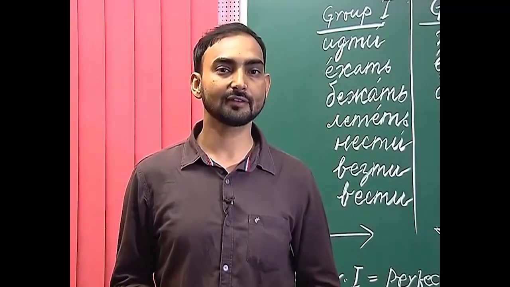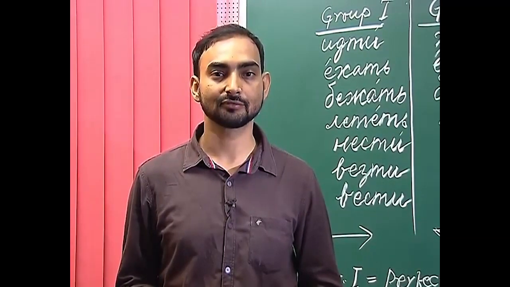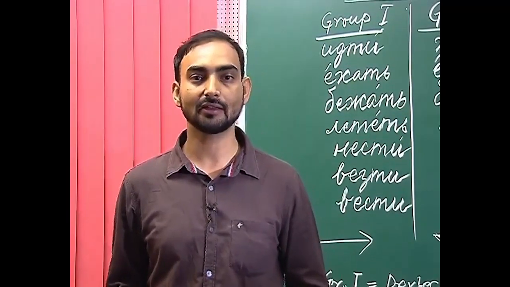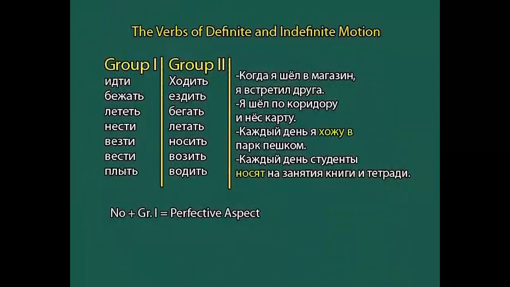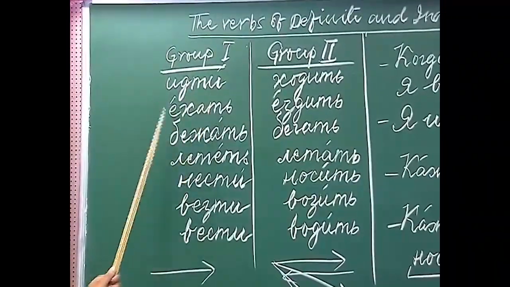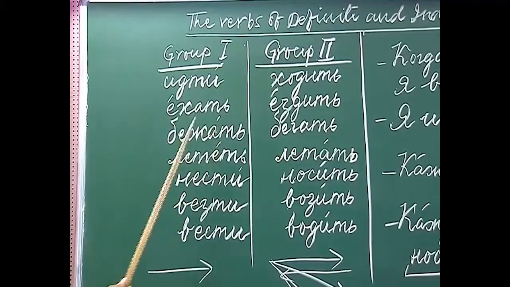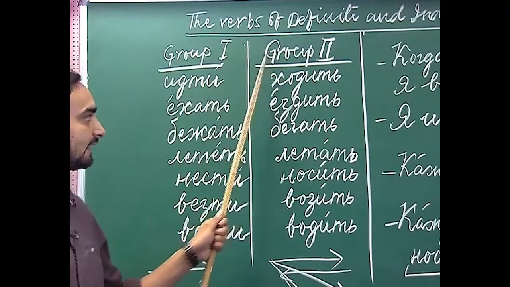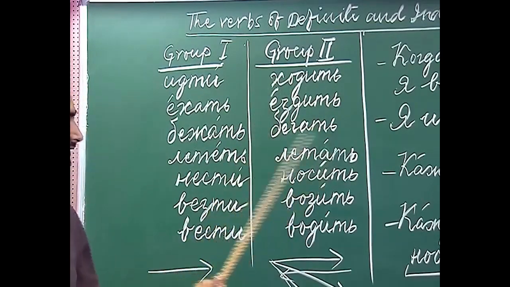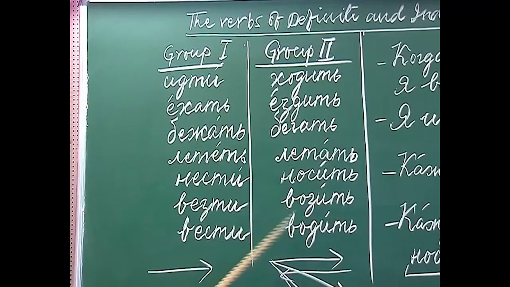The next topic we have is the verbs of definite and indefinite motion. This is also a continuation of the verbs of motion which we have already discussed in earlier lessons. The verbs of motion can be classified into two groups. Group 1 has the verbs идти, ехать, бежать, лететь, нести, везти and вести, and group 2 contains the verbs ходить, ездить, бегать, летать, носить, возить and водить.